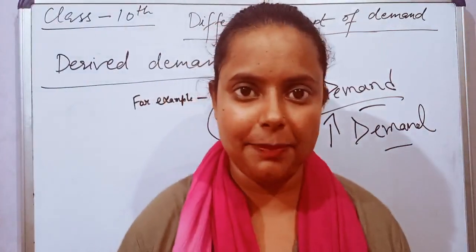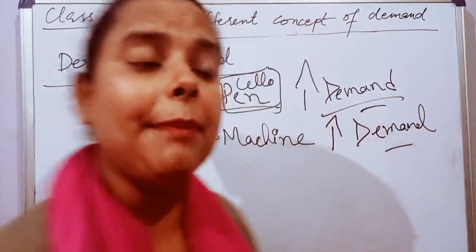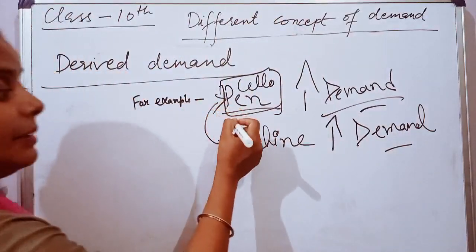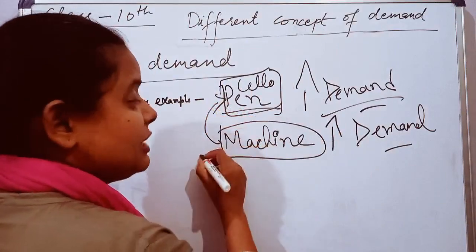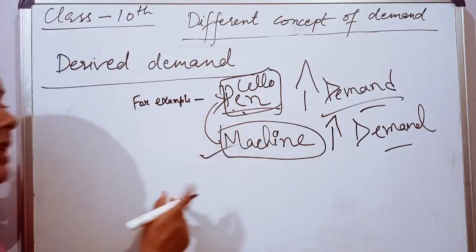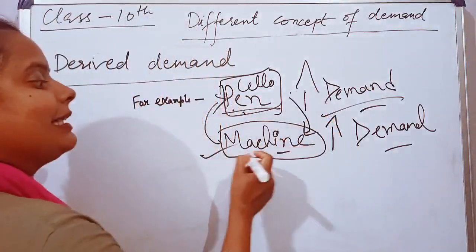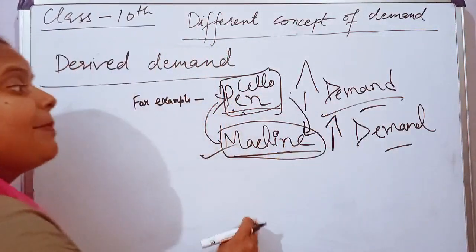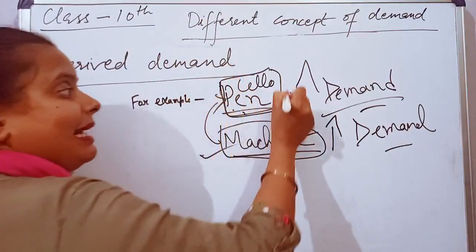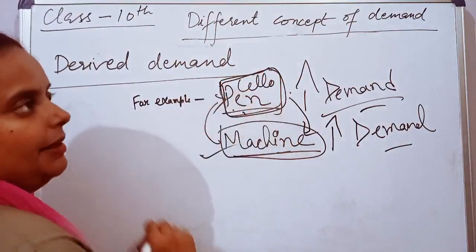Everyone likes that pen and everyone is purchasing it. At the same time, the demand for the machine which manufactures the Cello pen will also increase in the market. Why? Because the pen produced by this machine is in high demand in the market.